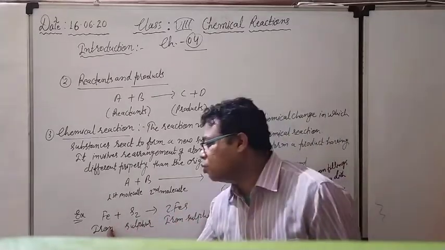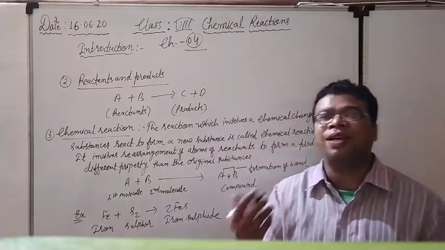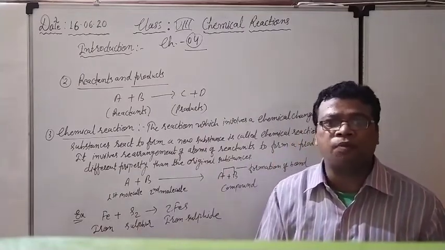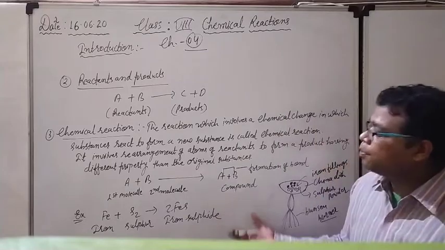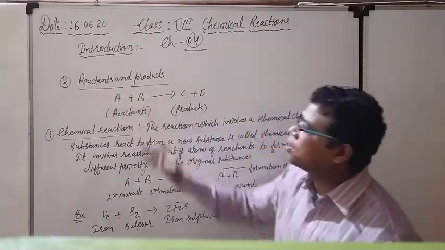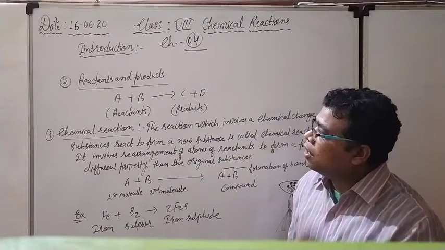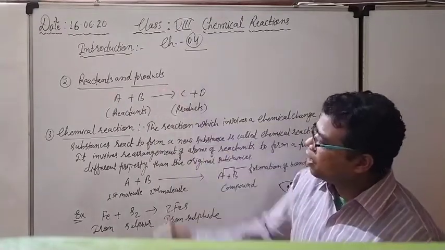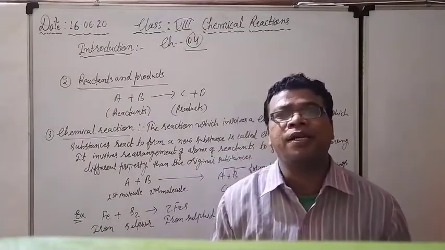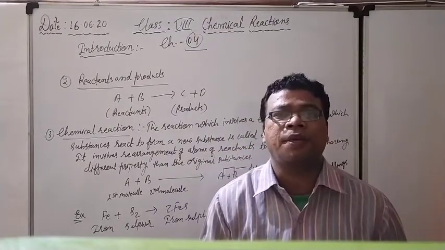So whenever two elements or two substances react with each other and make a new kind of product, this is an example of a chemical reaction only. So by this example also we are trying to understand the same thing. Right now see the reactants and products. It is the same thing; I have explained all the things. In the next part I will tell you about the properties of the chemical reaction. Thank you.